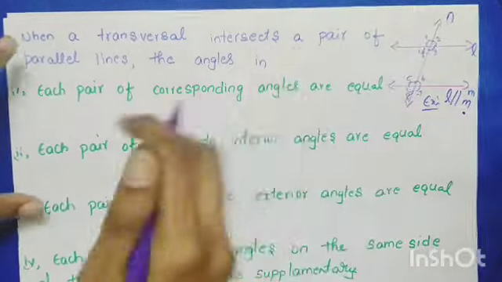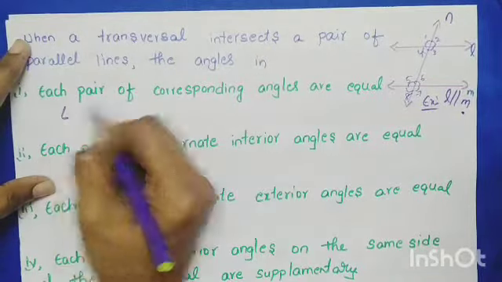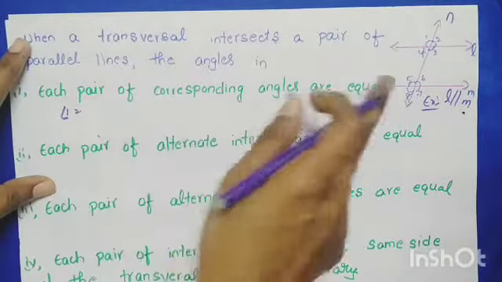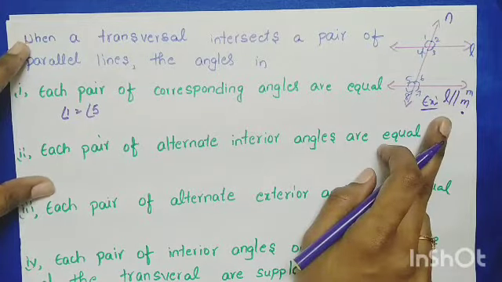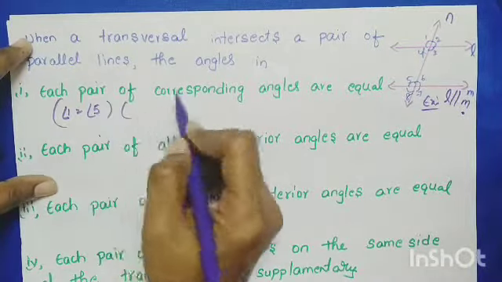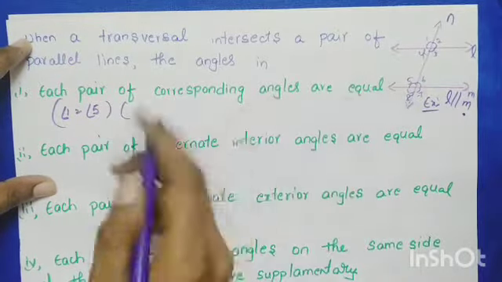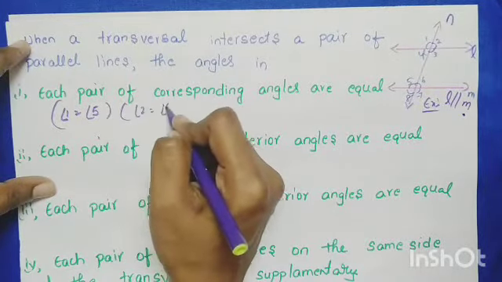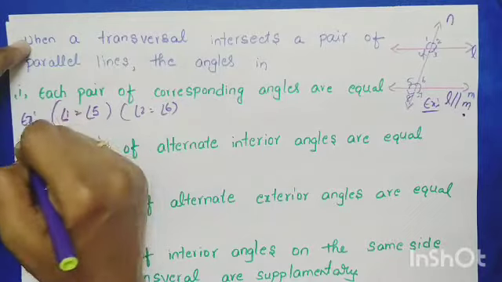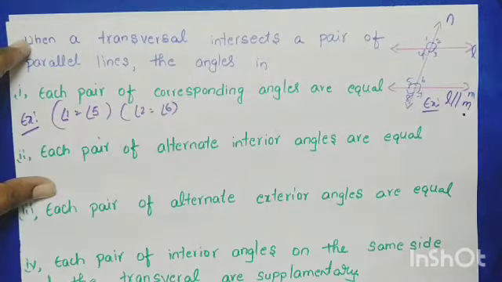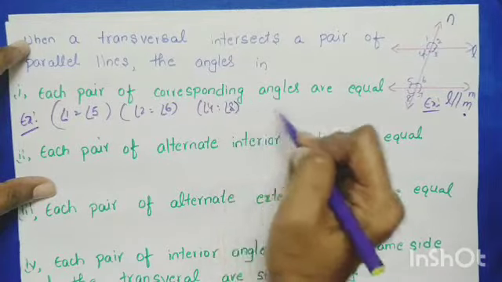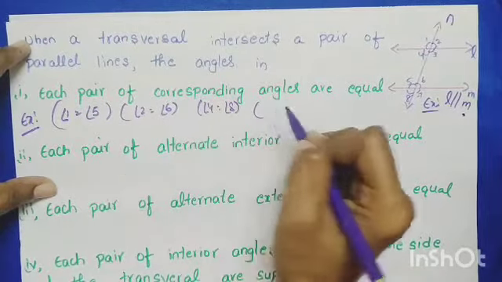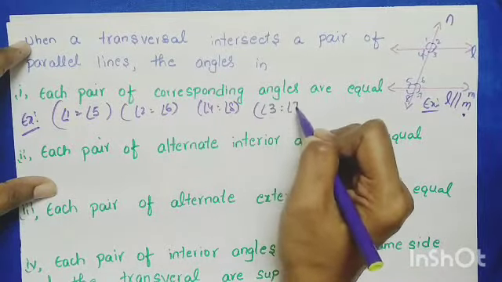So here the corresponding angle 1 equals angle 5 because L is parallel to M, and another pair will be what, children? 2 and 6. Angle 2 equals angle 6. Next, angle 4 equals angle 8, and angle 3 equals angle 7.